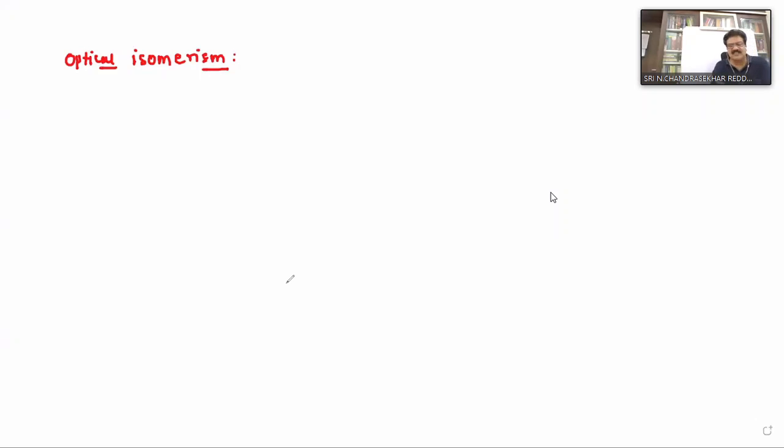Any elements of symmetry means we have different types of symmetry studied in solid state. What are they? Center of symmetry, axis of symmetry, plane of symmetry. For example, this compound we already know. This is COOH, just giving an organic example, with OH, H, and COOH.